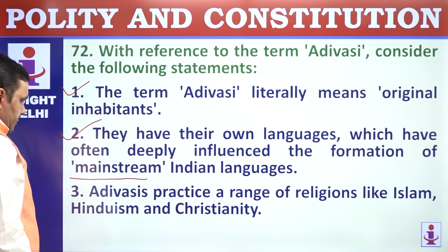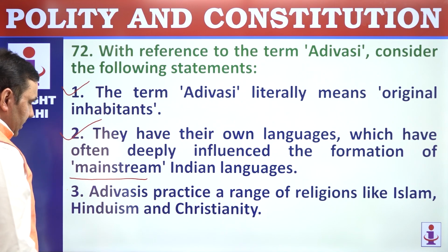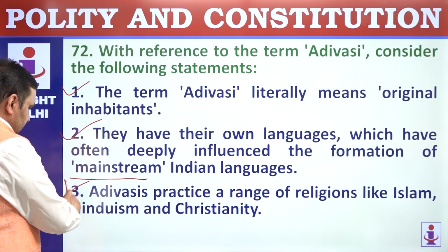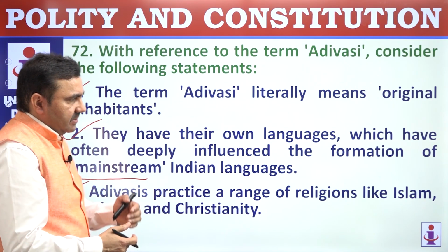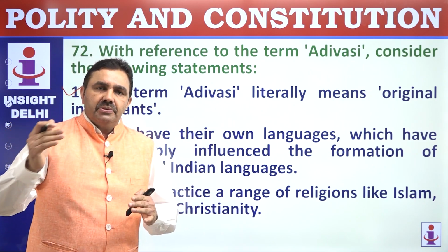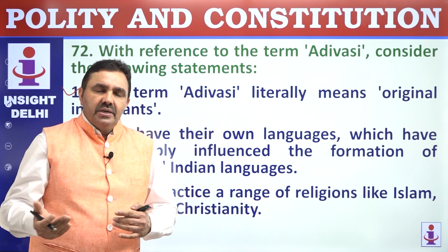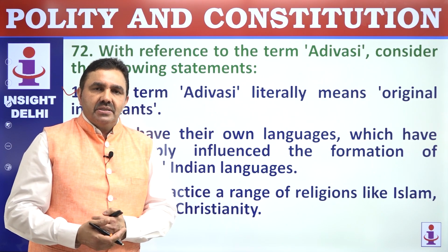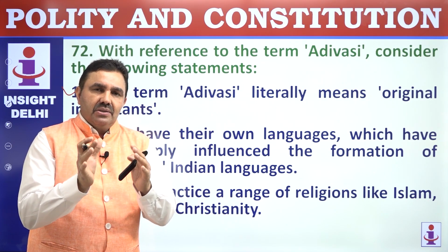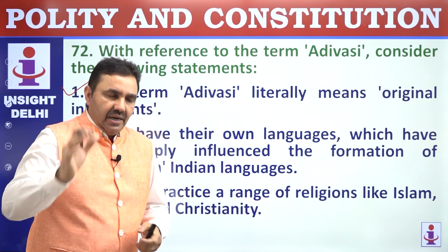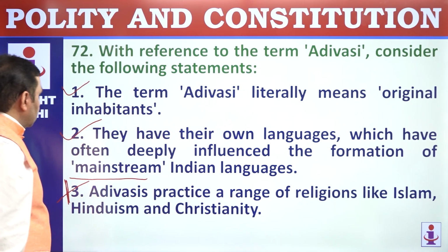Correct? Adivasis practice a range of religions, not organized religions, but maybe animism. Worshipping stones, trees, water, stars, totemism, animism, these kinds of religions which are not organized religions are practiced by Adivasis. So the third one is wrong here, 1 and 2.